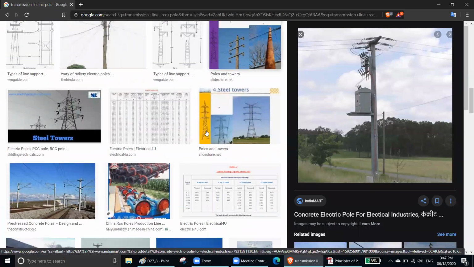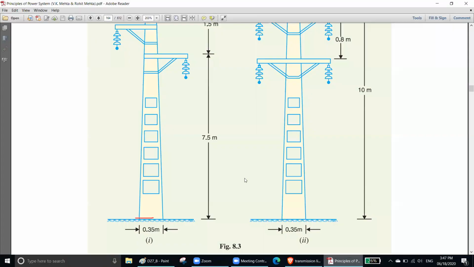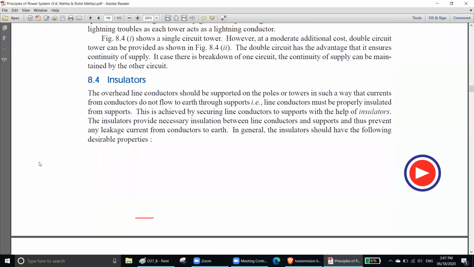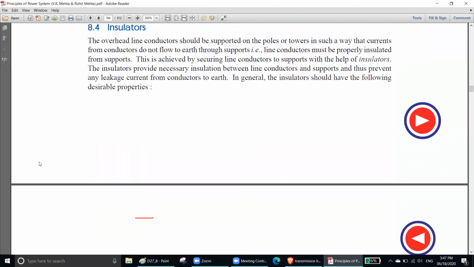Okay, now get back. Now insulator. Insulator will be a very big topic for us. Very big topic. 8.4 insulator. Now overhead lines, conductors should be supported on the pole or tower in such a way that currents from conductor do not flow to the earth due to support. That means your conductor should be connected to your pole, but they should not touch each other.